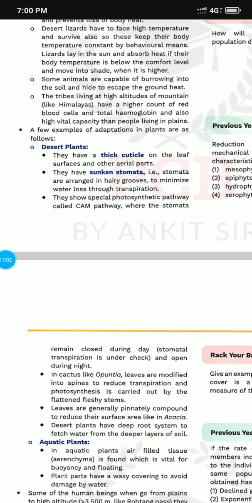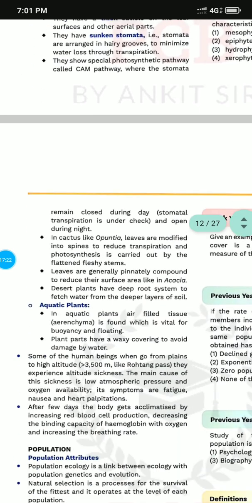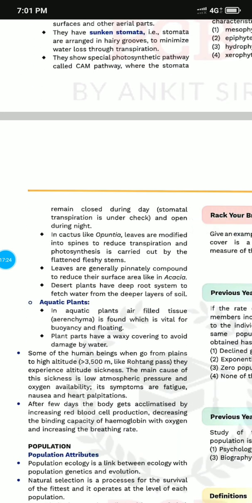In cactus like Opuntia, leaves are modified into spines. Why? So they reduce the loss of water through transpiration. Here the question will occur, right? Why does Opuntia have spines instead of leaves? Leaves are generally pinnately compound to reduce the surface area, like acacia. In aquatic plants also, air-filled tissue aerenchyma is found, which is vital for buoyancy so that they can float on the water. Plant parts have a waxy covering to avoid damage by water.